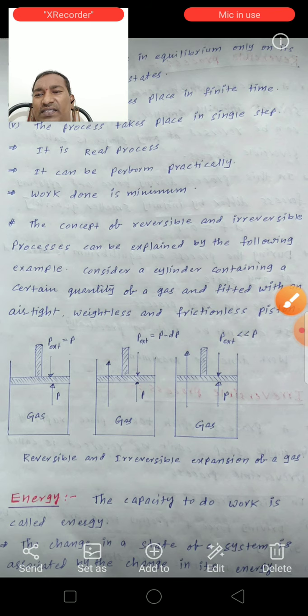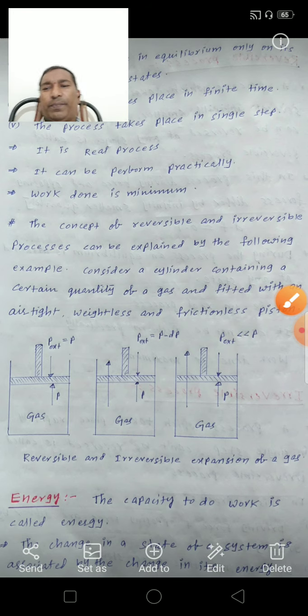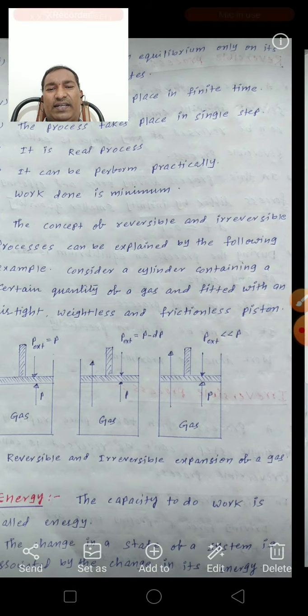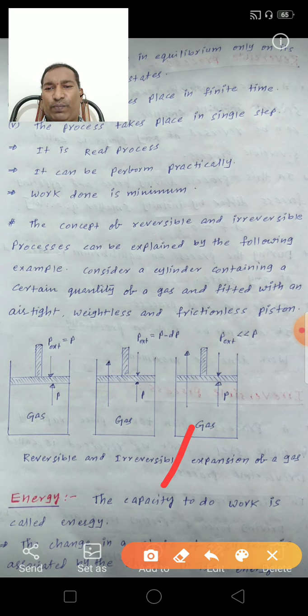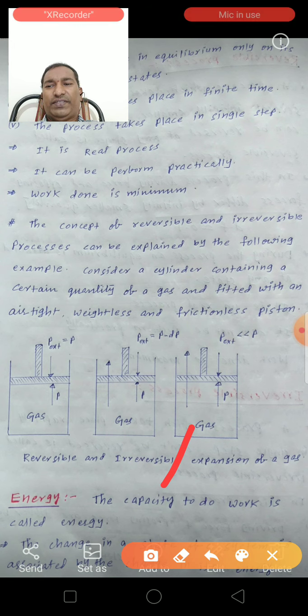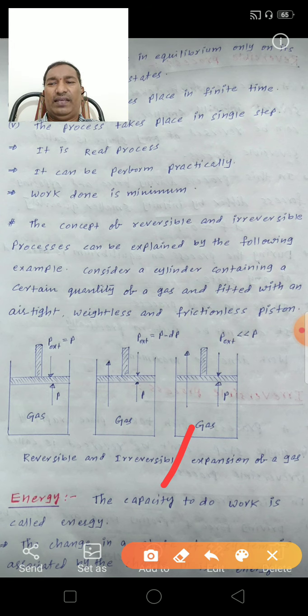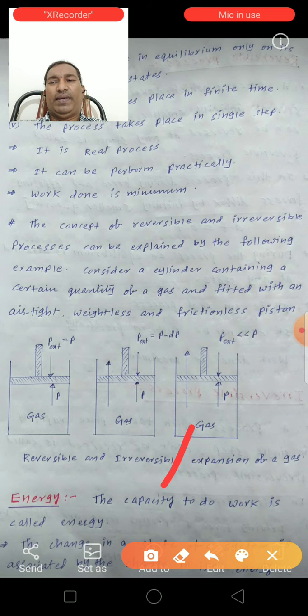instead of this, if the pressure of the cylinder, the third cylinder, is made much smaller than the pressure of the gas, then the gas expands rapidly in a single step and reaches equilibrium in its final state.